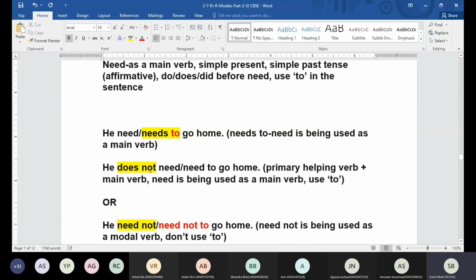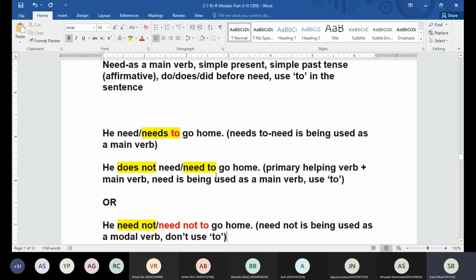So if you use does not, do not, did not, in that case, go for need to. And if you use need not only, then we cannot go for the word to. Like here, he need not go home. Either way, the sentence has the same meaning, guys. We can say he does not need to go home or he need not go home. Either way, the sentence is going to be correct.